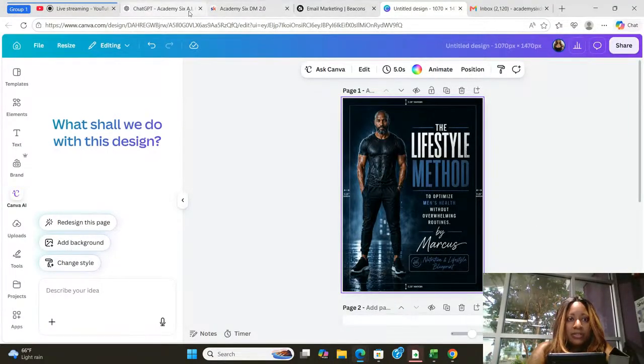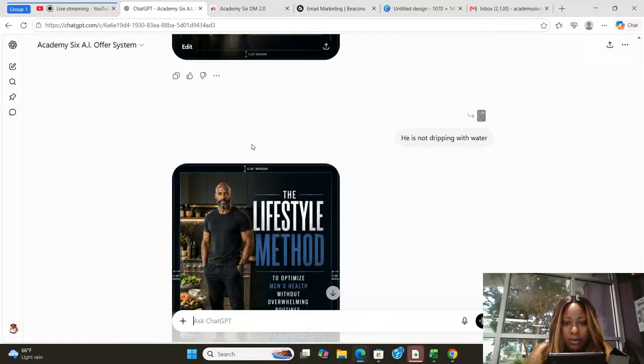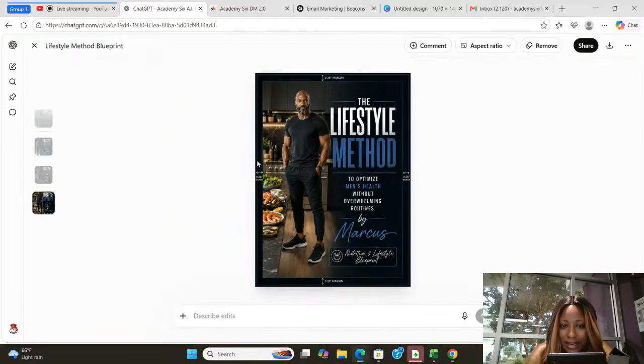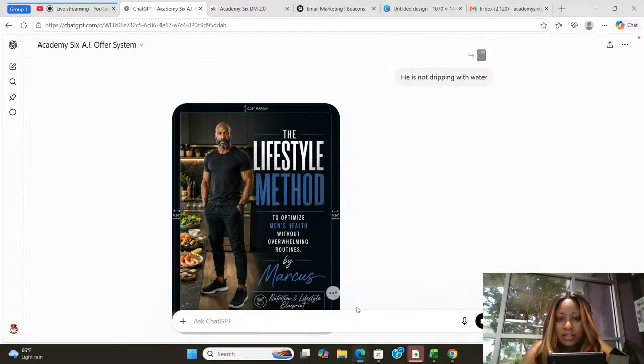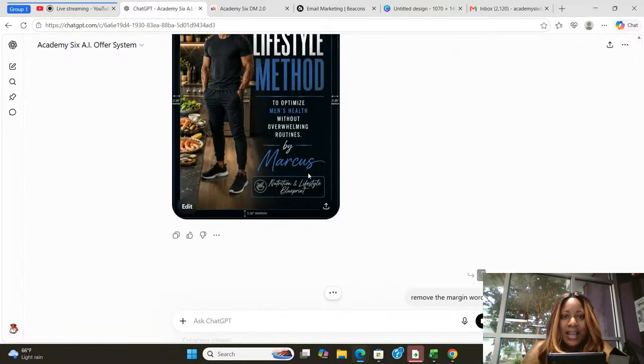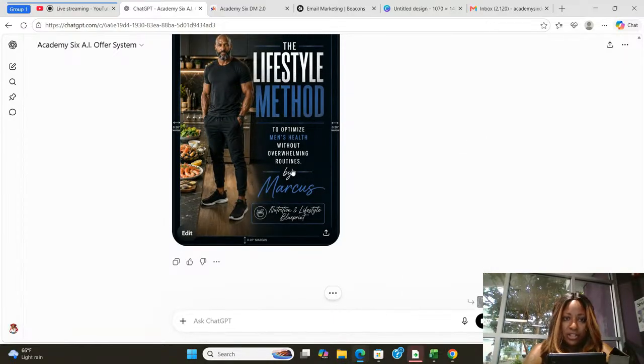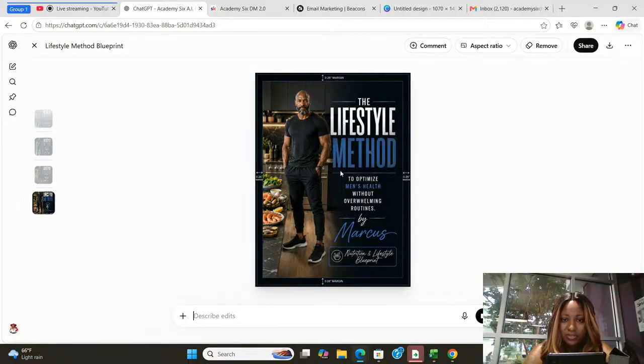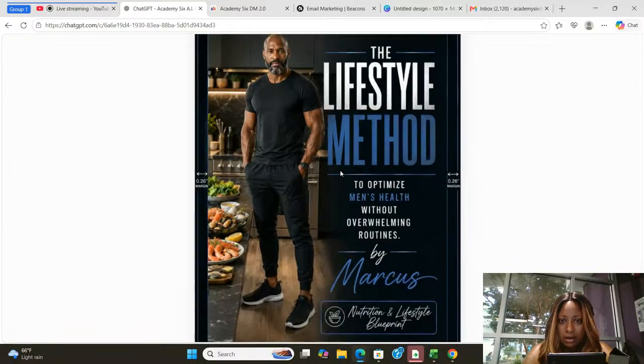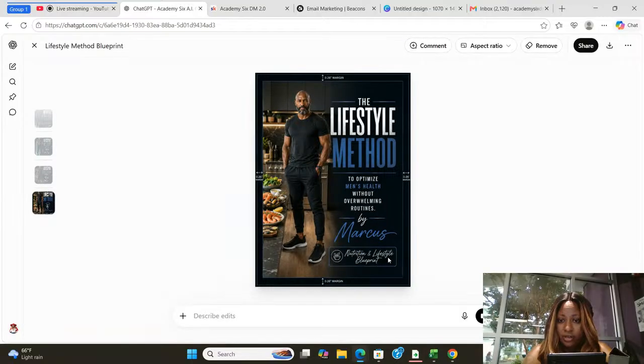All right. The next thing we're going to do is go back over, and what we're going to do now, I like that a lot better. Remove the margin words. I'm just going to go ahead and take that off of there. Can you see how simple this could be? So the next thing that I'm going to show you all is how to get to some of the grit of what's going to be inside.